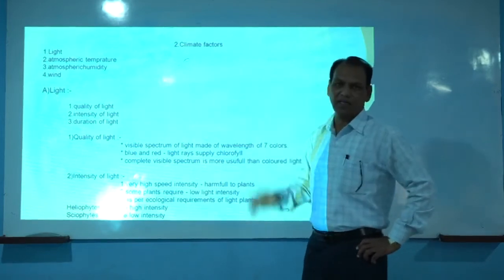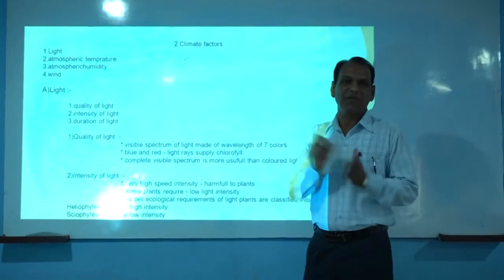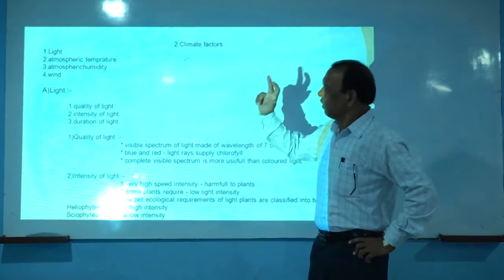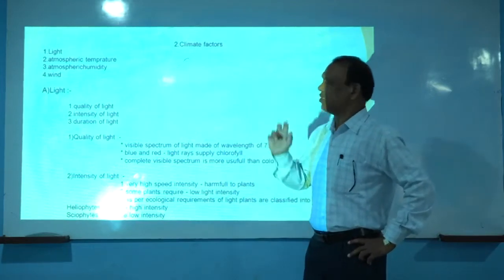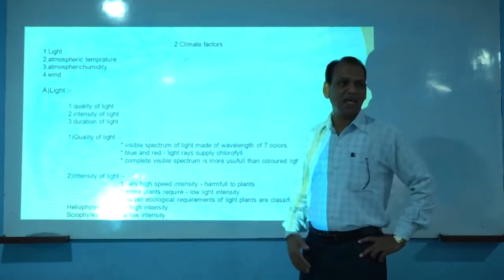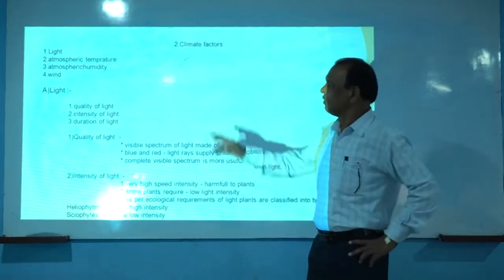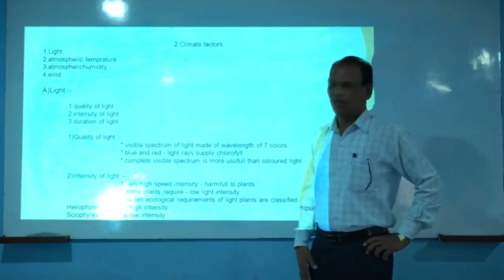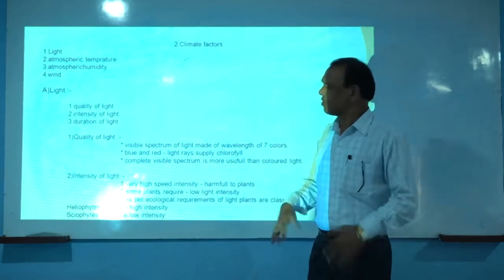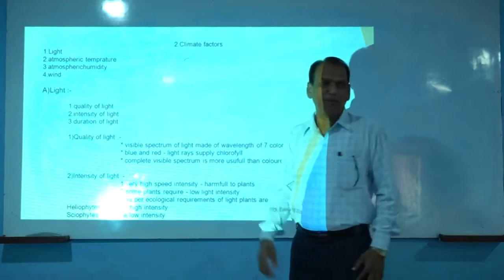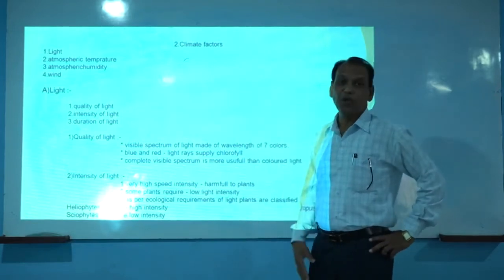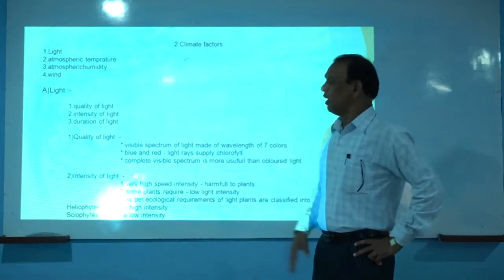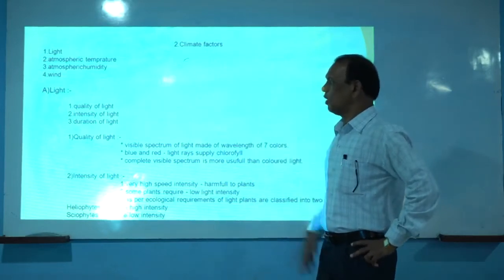Out of these four factors, in our syllabus of BSc Part 1, paper 3rd, only two factors are included, light and atmospheric temperature. The remaining two factors, atmospheric humidity and wind, are not involved in our syllabus. So we are going to discuss these two factors only.